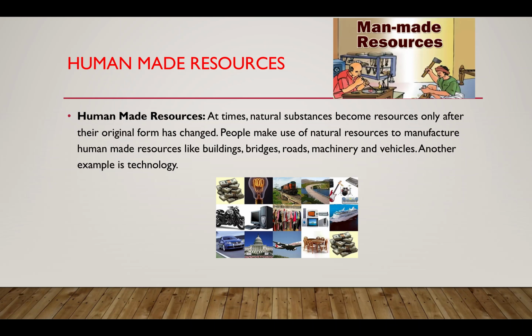Now let's talk about human-made resources. At times, natural substances become resources only after the original form has been changed. Converting natural resource into something useful is called human-made resources. People use natural resources to manufacture human-made resources like buildings, bridges, roads, machinery, and vehicles. Another example is technology. So, natural resource is converted into human-made or man-made resource.